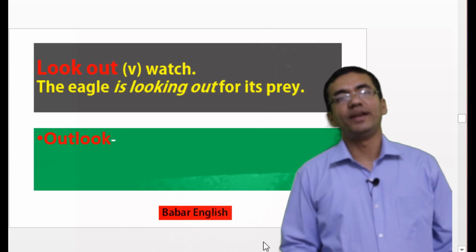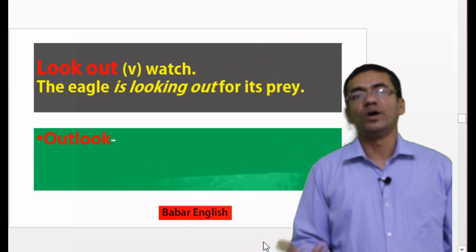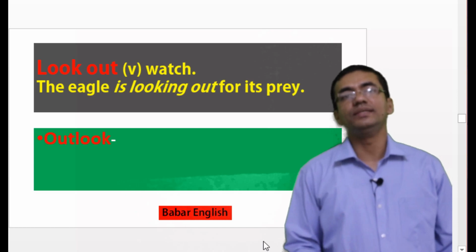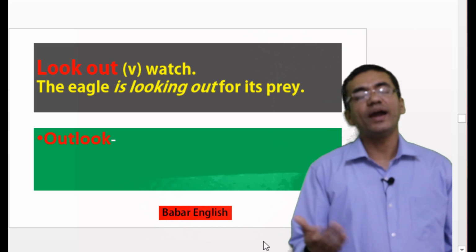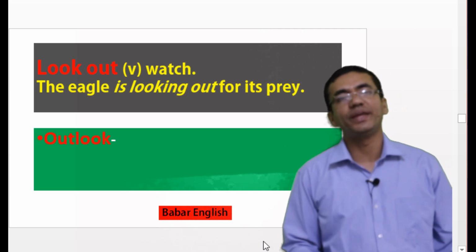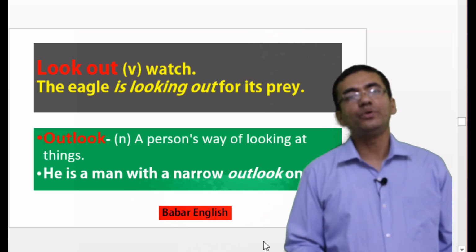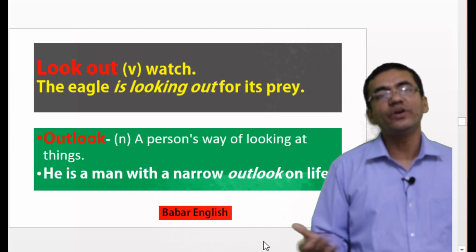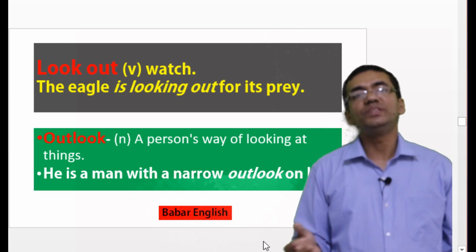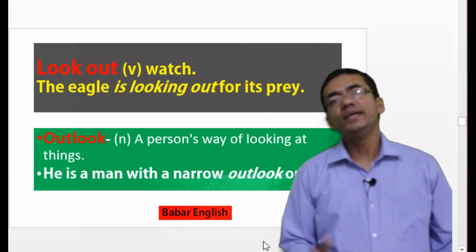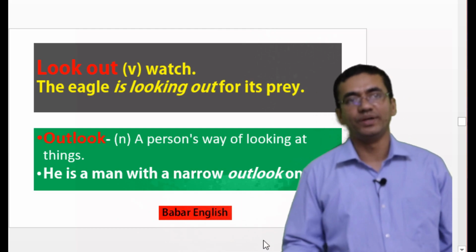Let's move to our next phrase. Our next phrase is look out. Look out means watch. Suppose you can say the eagle is looking out for its prey. Now if we write it in inverse way, it will become outlook. What is the meaning of outlook? Outlook means a person's way of looking at something. Suppose we can say he is a man with a narrow outlook, or he is a man of broad outlook. So we can say any one of the ways.